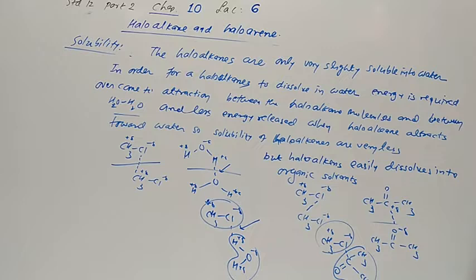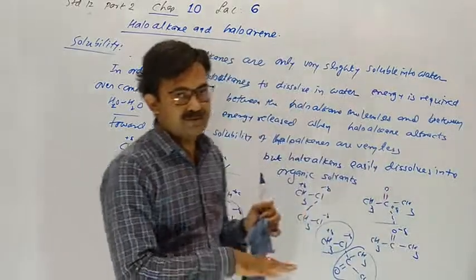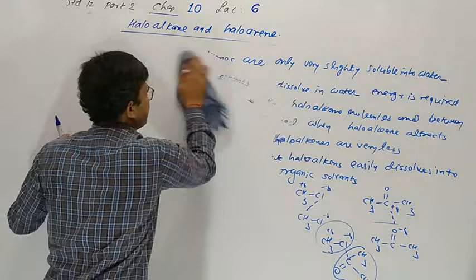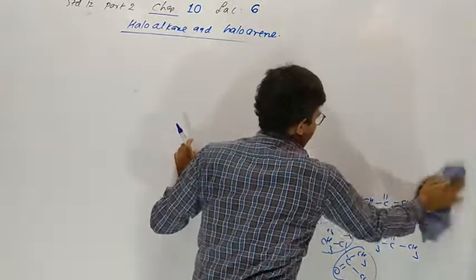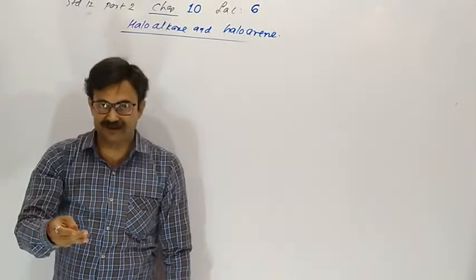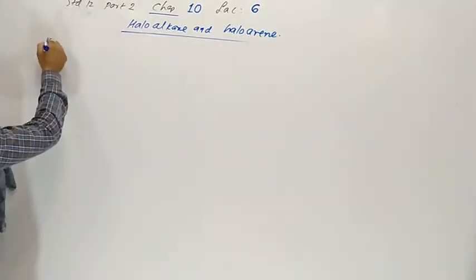Now question is given in a book, 10.6. This type of question is asked many times in the exams. This completed. Understood? Now our physical property over here of haloalkanes. Which property we discussed? Boiling point, melting point, solubility and density. Now 10.6 question.